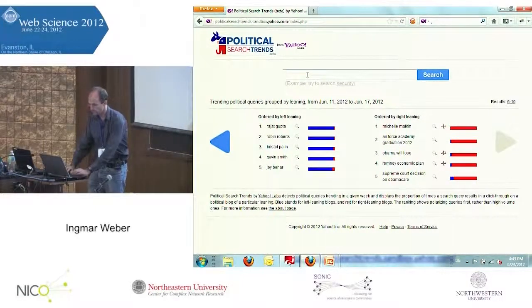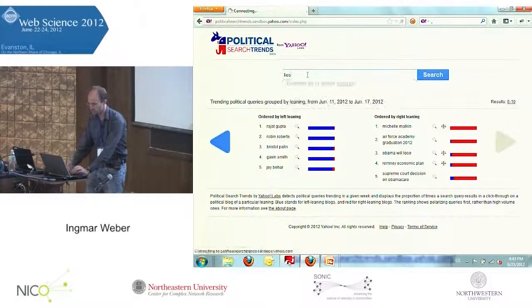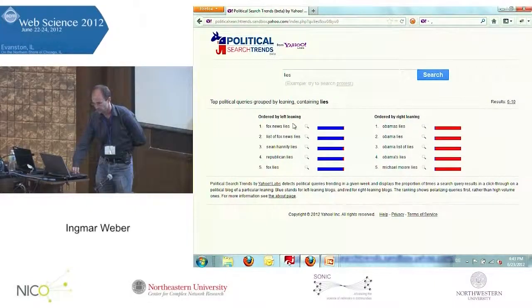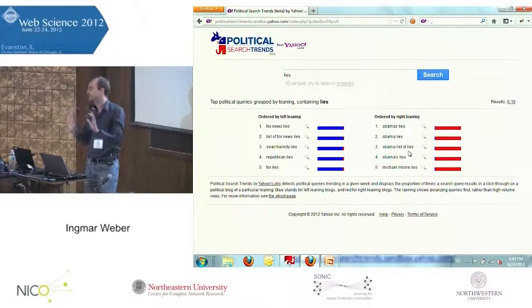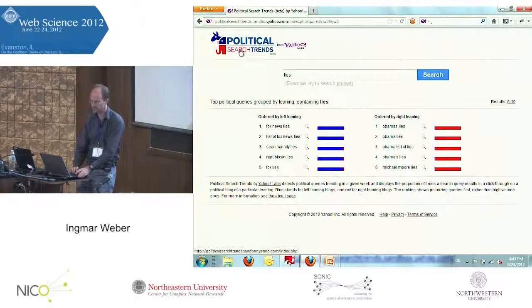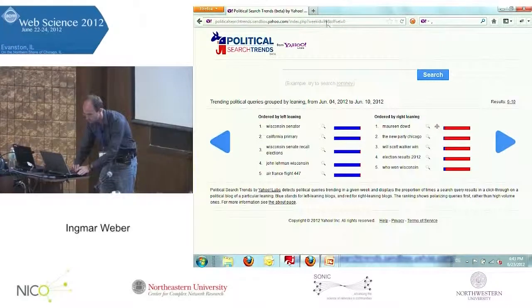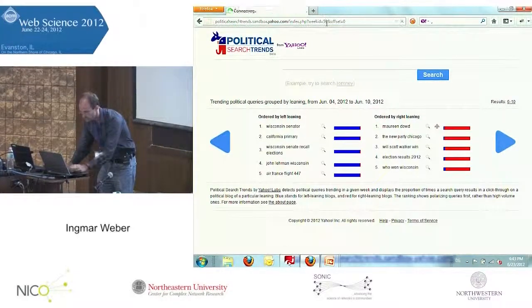So let me first show you that the leaning doesn't seem to be random. If you search for something like lies, on the left you have things such as Fox News lies, Republican lies. On the right you have things like Obama lies and Michael Moore lies. So this is just to say that the leaning doesn't seem to be random. There seems to be something that makes sense in this data. Now the other thing is the changes over time. I want to show you some examples for this.